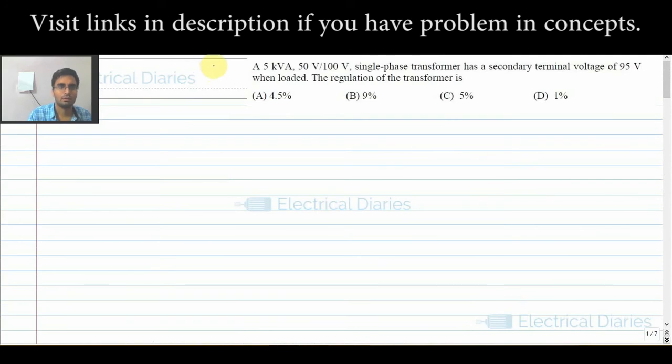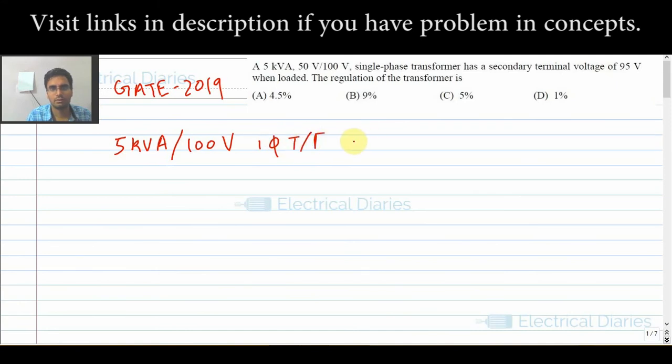Yeah, so let us move. This is again our GATE 2019 and we are doing machine question. So here in this question, it's given a 5 kVA 50 volt 100 volt single phase transformer. Now it has a secondary terminal voltage of 95 volts, V secondary is 95 volts, when loaded, at load.